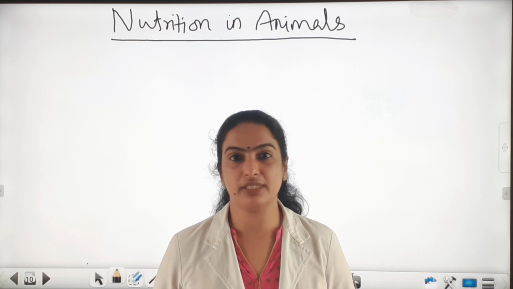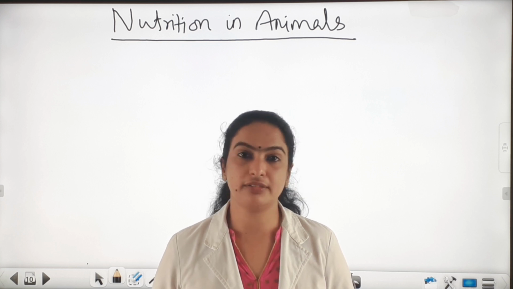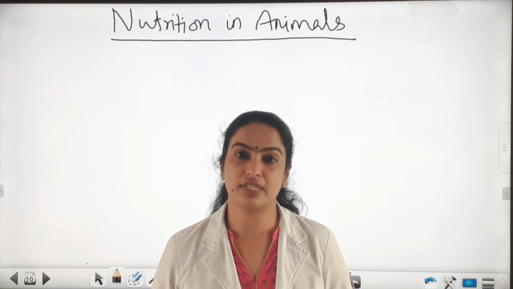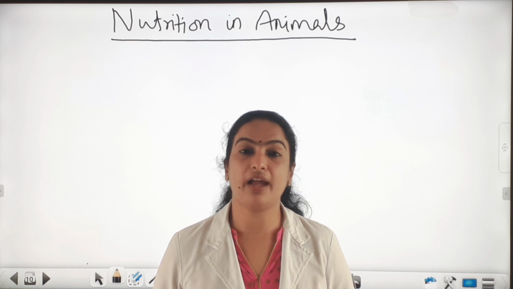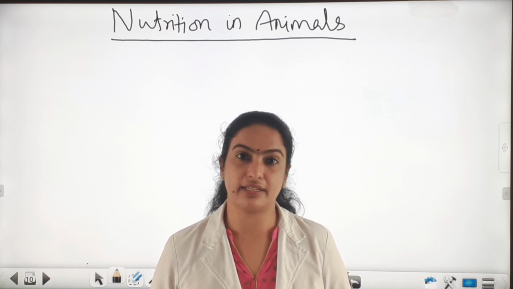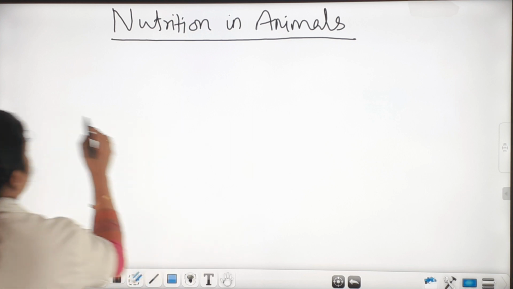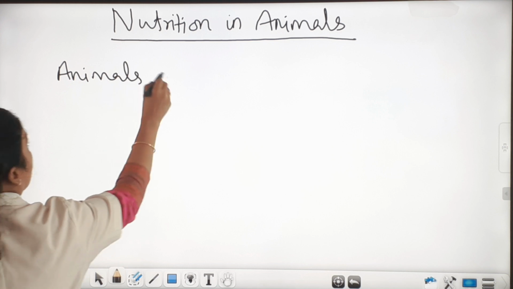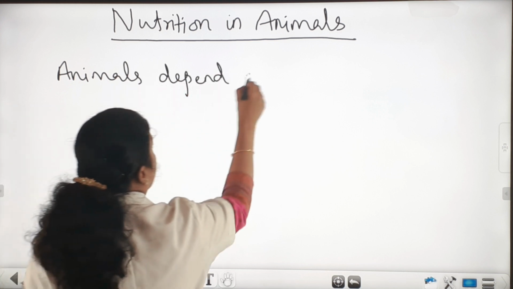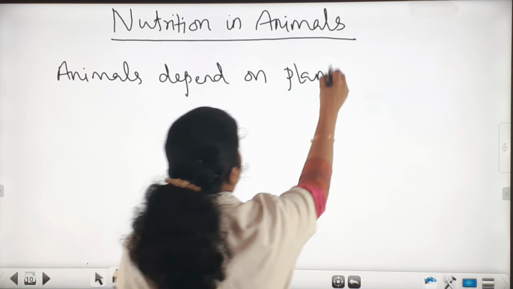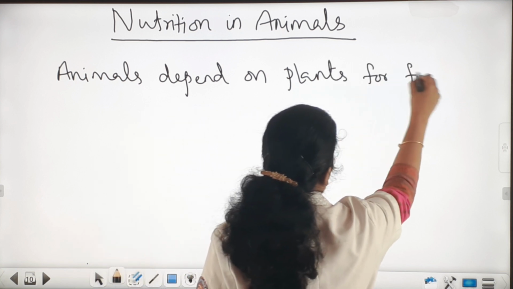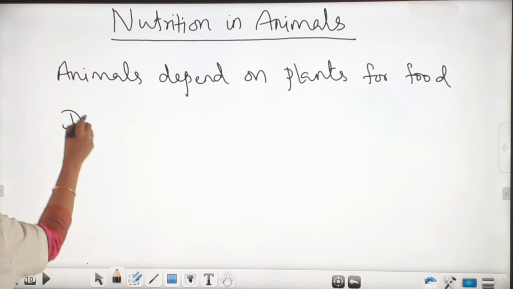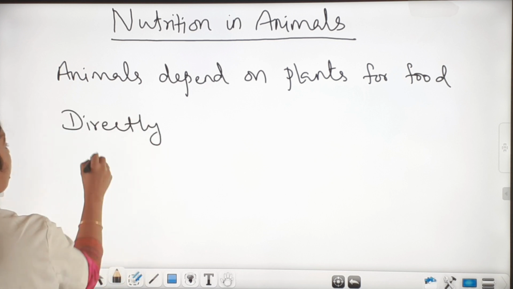But in case of animals, they are heterotrophs. They can't do photosynthesis, or they can't prepare their own food by themselves. So they depend on plants directly or indirectly. Animals depend on plants for food, and the animals depend on plants directly or indirectly.